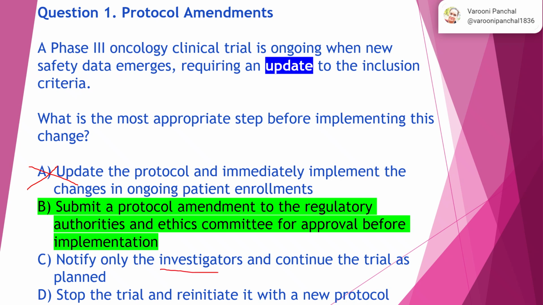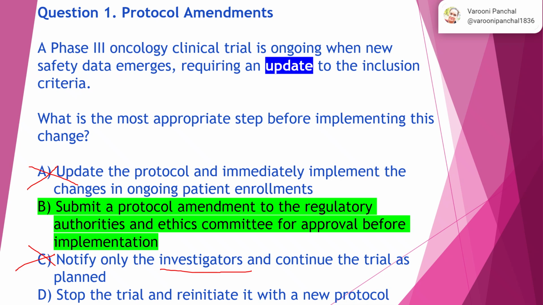Now, the investigators are not the only stakeholders for making any decisions in a clinical trial, right? So this is not the right answer. Option D, stop the trial and reinitiate it with a new protocol. Now, you already have a protocol which was designed and approved, but due to some new safety data, there requires an update in the inclusion criteria. So it does not make sense to stop the trial and reinitiate it with a new protocol, right?